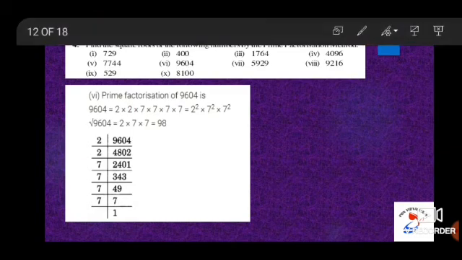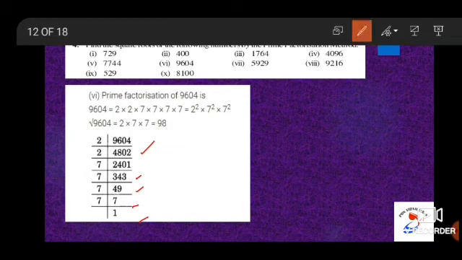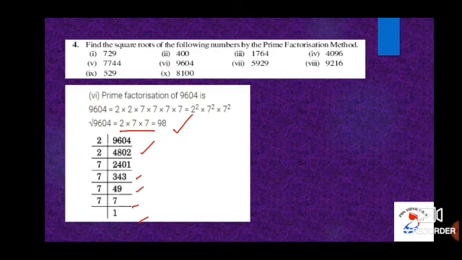Move on to the sixth problem, that is 9604. Prime factors of 9604. 9604 by 2, 4802. 4802 by 2, 2401. Divided by 7, that is 343. 343 by 7, that is 49. 49 by 7, that is 7. And 7 by 7 is 1. So square root of 9604 is equal to 2 into 7 into 7. That is nothing but 49 into 2, that is equal to 98.